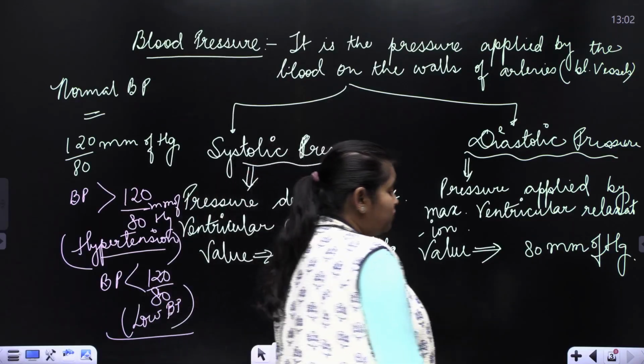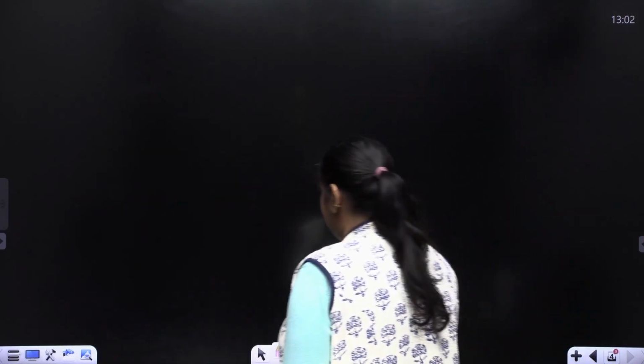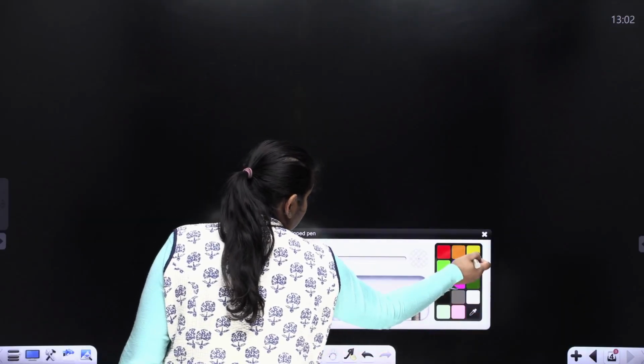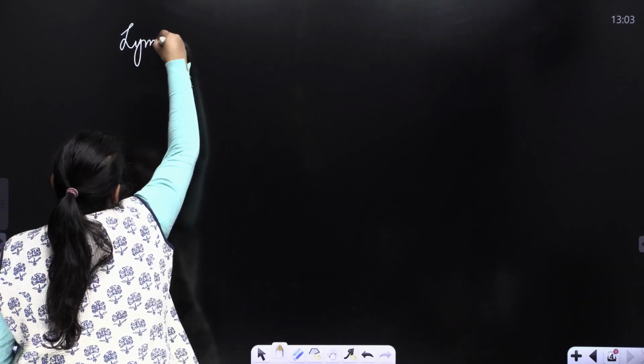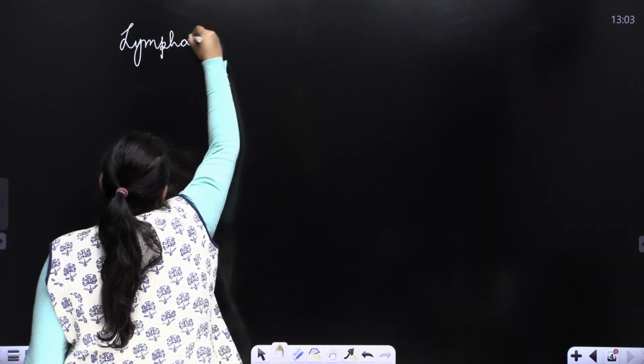The next type of circulatory system which is present in the human body is the lymphatic system.